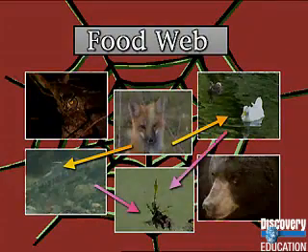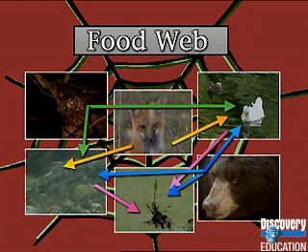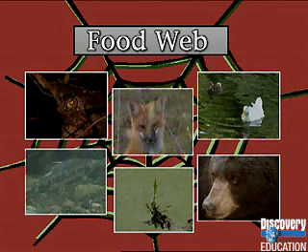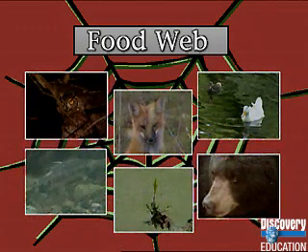Since most species eat and are eaten by more than one other species, food chains link together in a food web. And changes affecting one group ultimately affect several others. Food chains exist in all ecosystems.